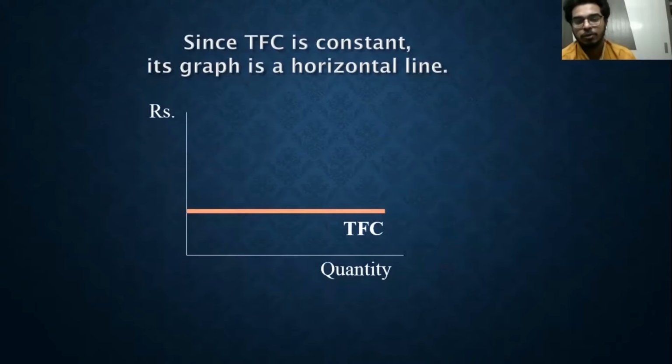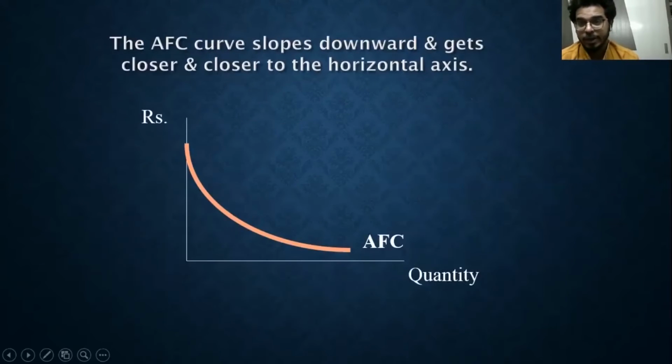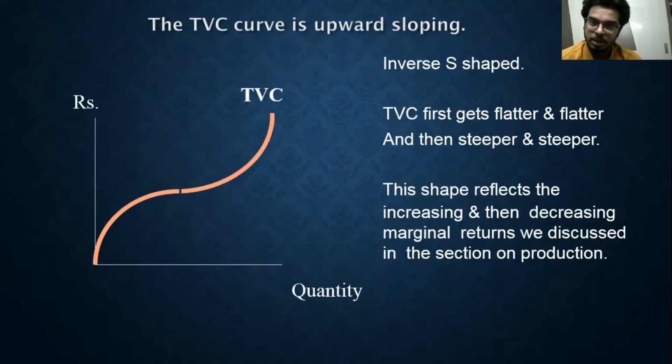Even if my quantity of output is zero over here, my fixed cost is still here, right? But variable inputs are required only when I start my production. So when my output is zero, my total variable cost is also zero.